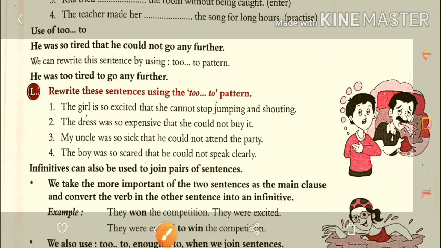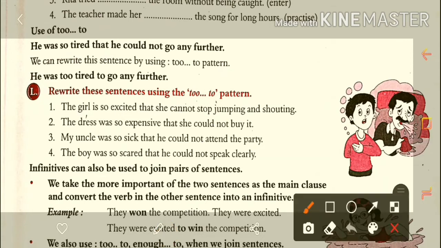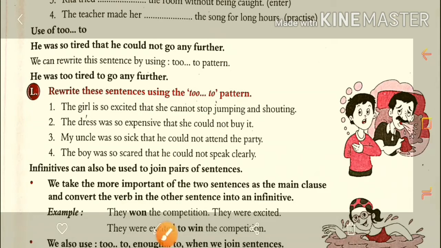Then next, the dress was so expensive that she could not buy it. So the dress was too expensive, and instead of that we are using to buy it, which means without changing the meaning we are changing that sentence into the to form. Then, my uncle was so sick that he could not attend the party.